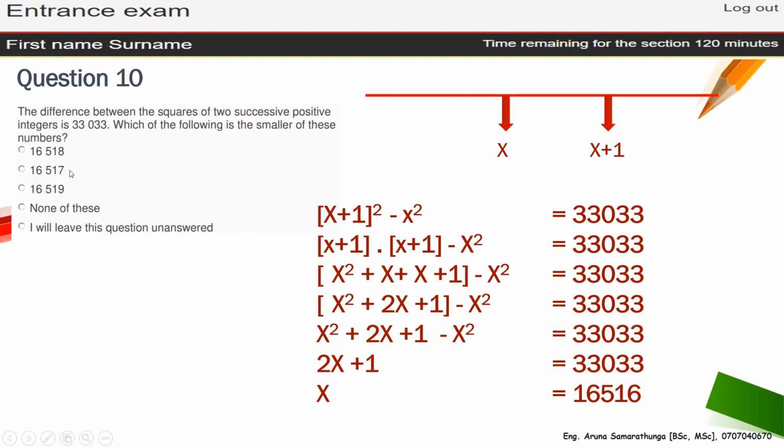The 17. Okay, now this becomes 165 16 and this is 165 17. So this is the smaller one. And I think from this I'm going to finish the discussion part.